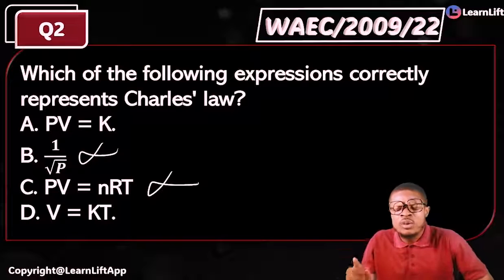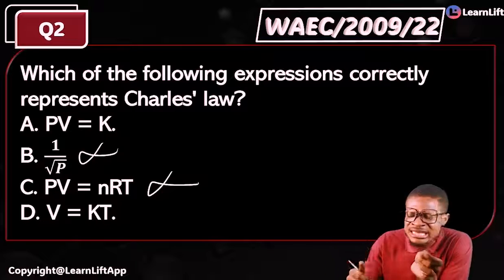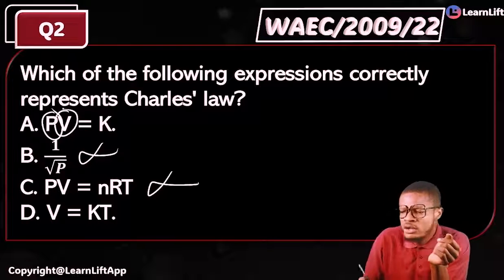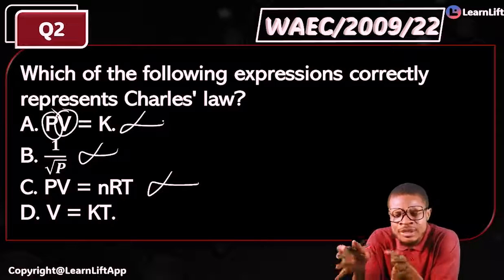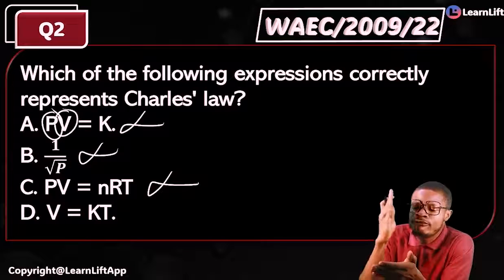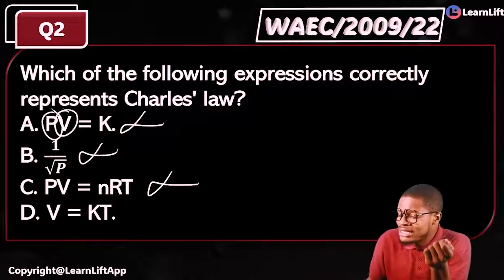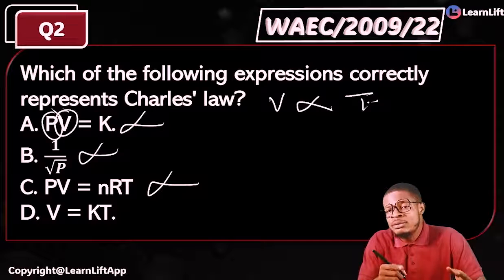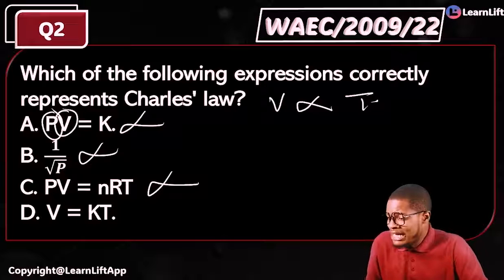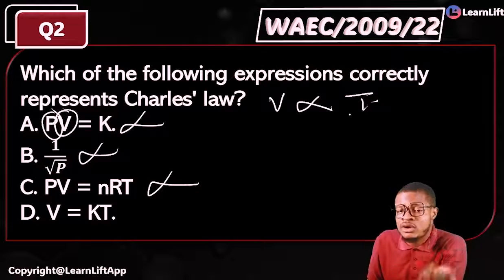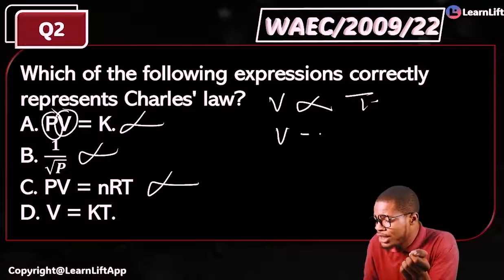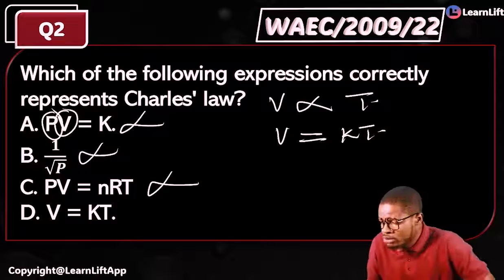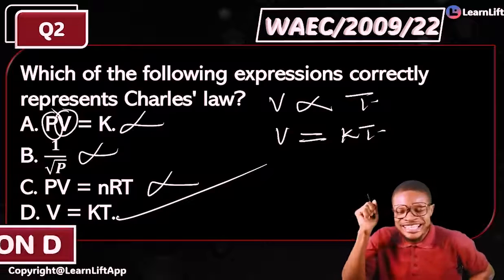Now, the question is, what does Charles' law even state? Charles' law does not relate pressure and volume, so option A cannot be the answer. Charles' law is focused on volume and temperature, where it states that your volume is directly proportional to temperature. That means I can remove the proportionality sign and bring in a constant. That means your V will be equal to your KT. And where is V equals KT in the options? Option D. Hooray, that is the answer.